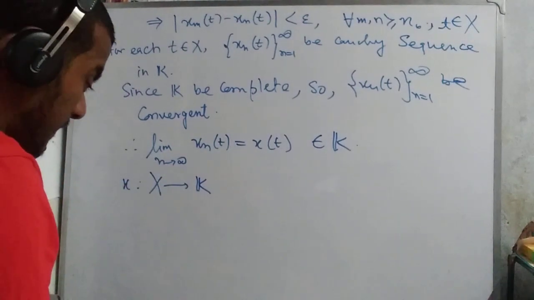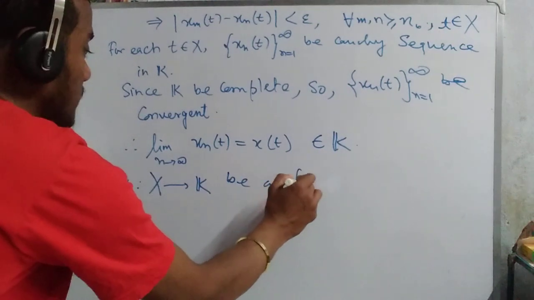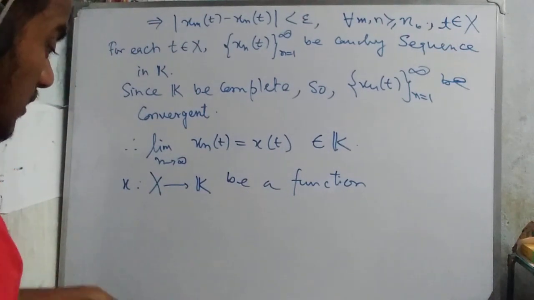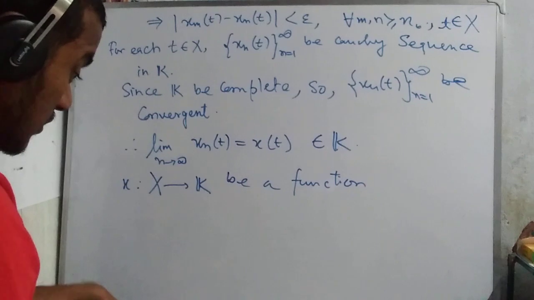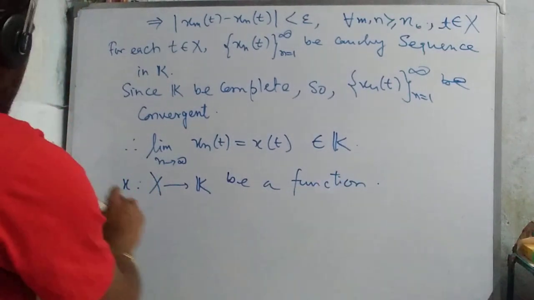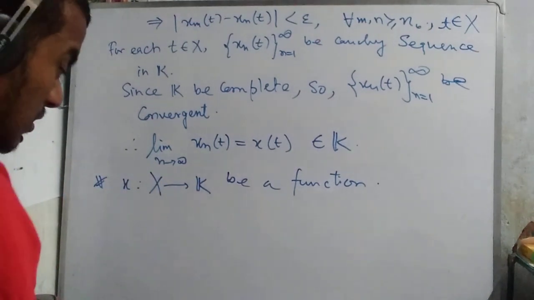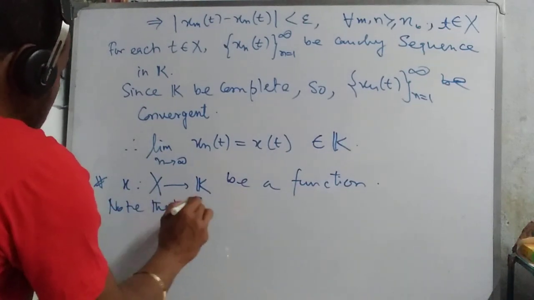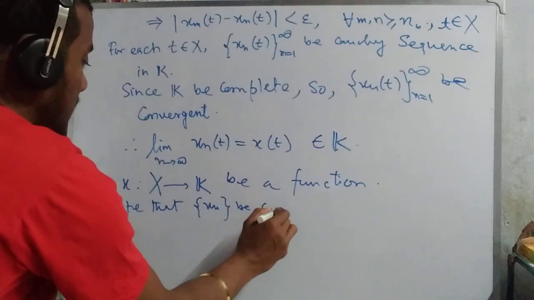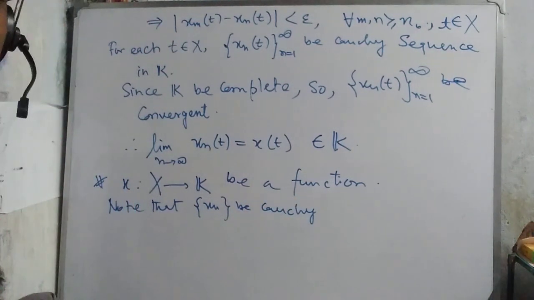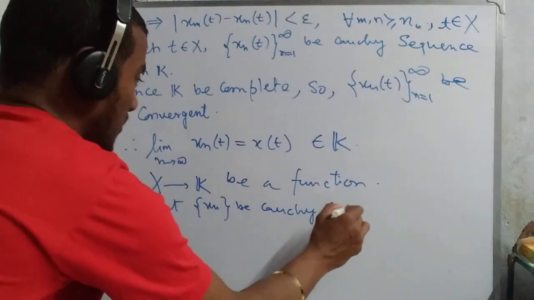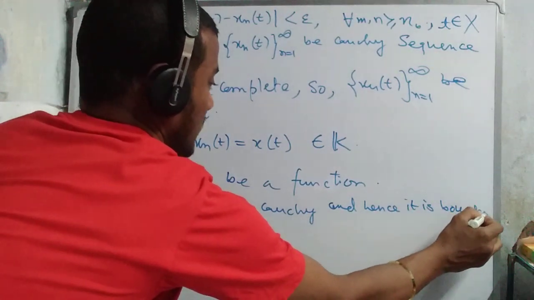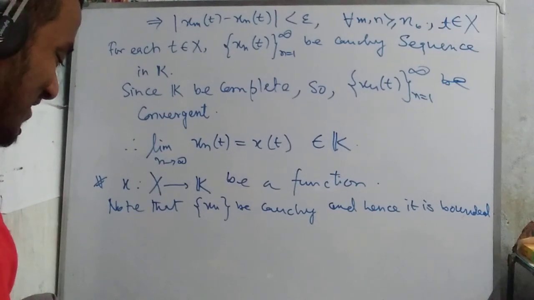Then what does this function satisfy? Note that (x_n) is Cauchy, and hence it is bounded.